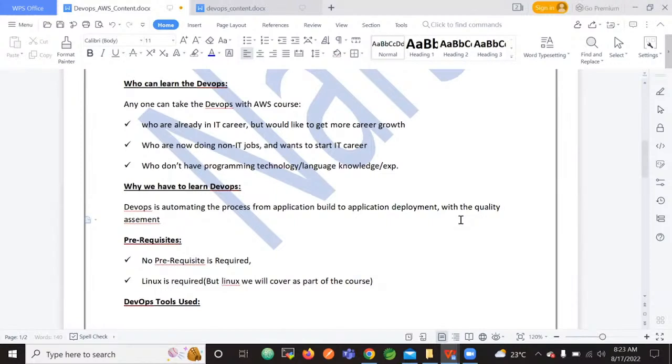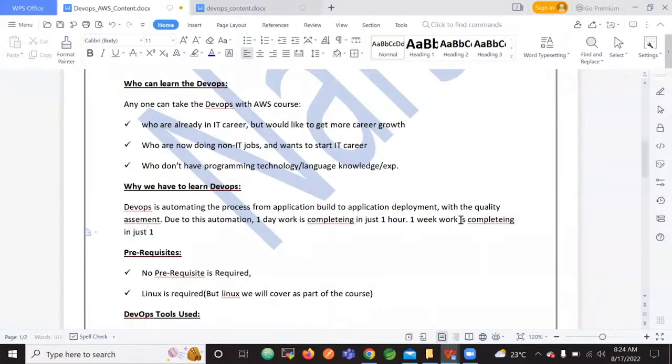Due to this automation, one day's work is completed in just 1 hour. One week's work is completed in just 1 day. One month's work is completed in just 1 week.